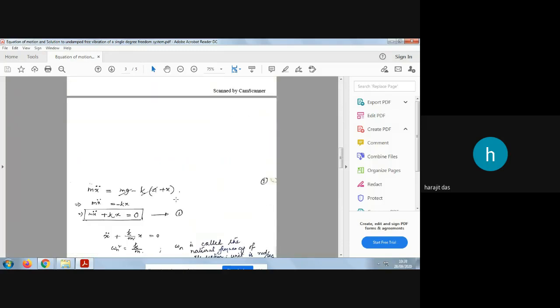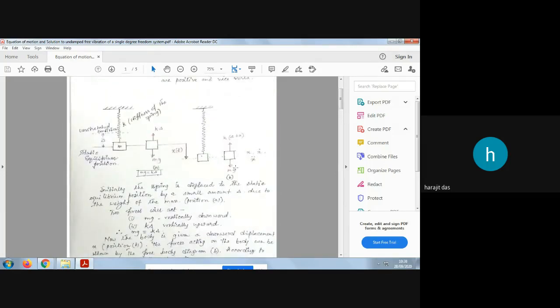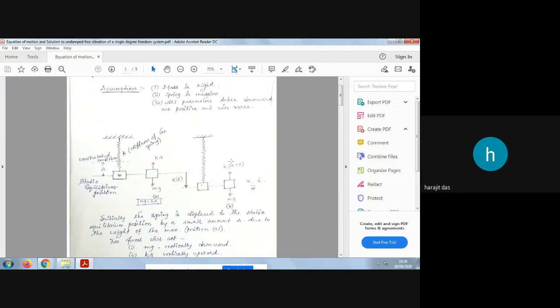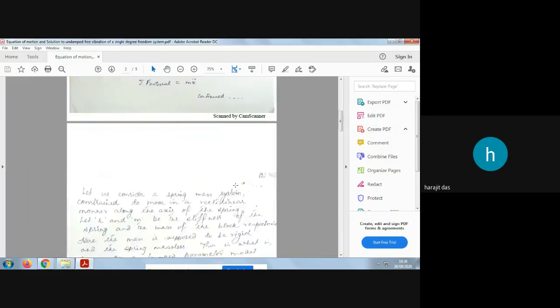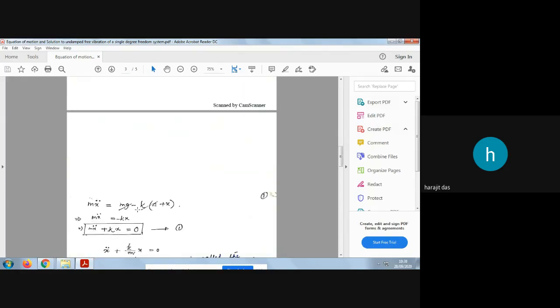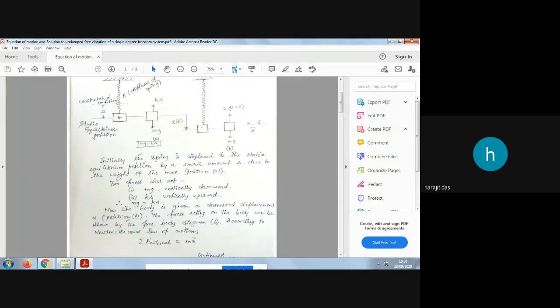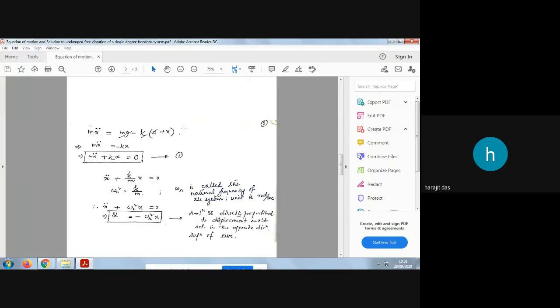Now for this free body diagram we will apply Newton's second law of motion. The sign convention: all parameters taken downward are positive and all parameters taken upward are negative. So when we apply it, mg is in the downward direction, minus, because the spring force acts in the upward direction, minus k(delta plus x), equals m x double dot.